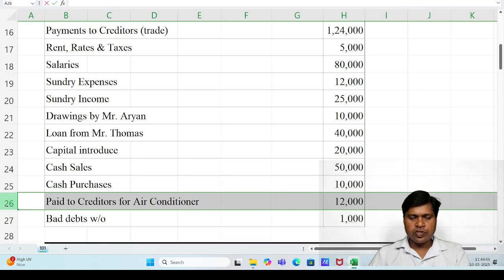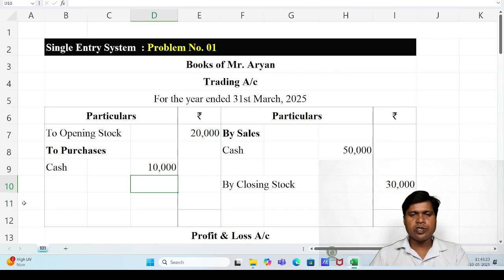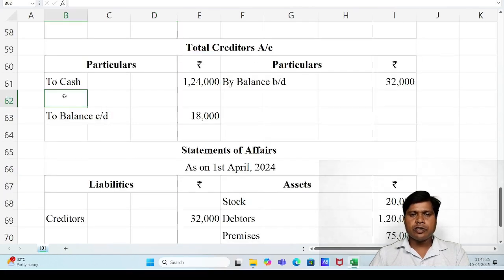After cash purchase, next item is paid to creditors for air conditioner, rupees 12,000. Student, as mentioned above in the problem, the air conditioner was purchased on credit. Now payment of air conditioner, rupees 12,000. Journal entry is creditors account debit to cash. Air conditioner is an asset, and an asset purchased on credit is also creditors. So ledger posting is creditors account debit side to cash, write in bracket AC for air conditioner.